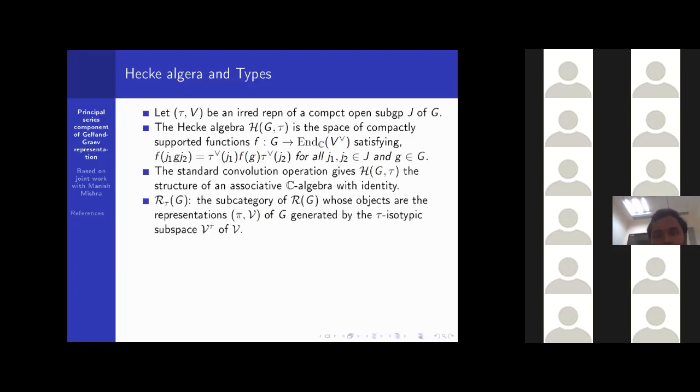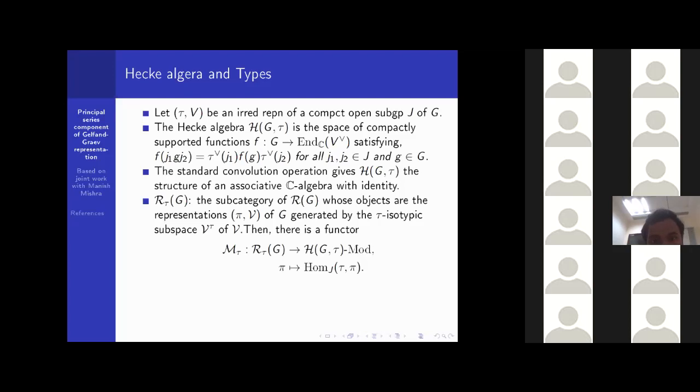Now, corresponding to that pair (J, τ), we can associate another subcategory, which we denote by R^τ(G). This is the subcategory of R(G) whose objects are the representations (π, V) of G generated by τ-isotypic subspaces of V. So corresponding to (J, τ), we can associate this subcategory.